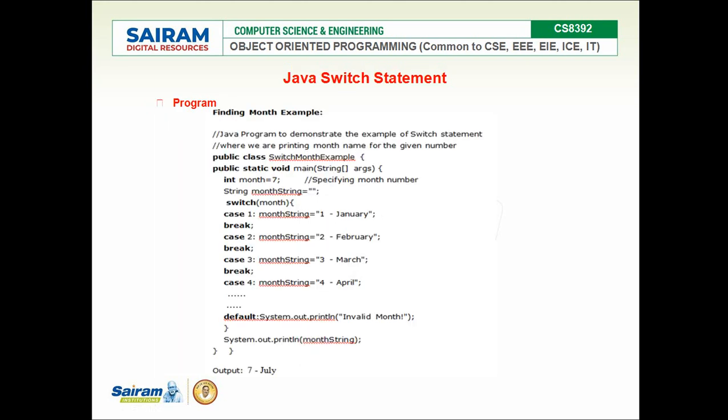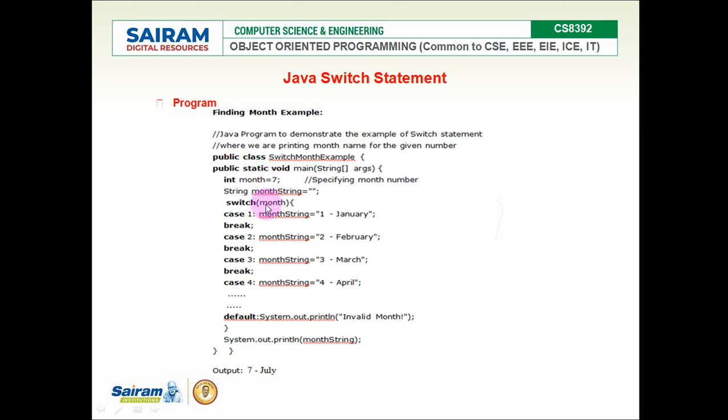So the grade example, which can be written with if-else ladder, we discussed, can also be converted to a switch statement. Here another example is given for a switch case. Here the month is given as 7. Actually, we are supposed to read the value from the user. The month is fixed at 7 over here, but instead you can read the value of month from the user.